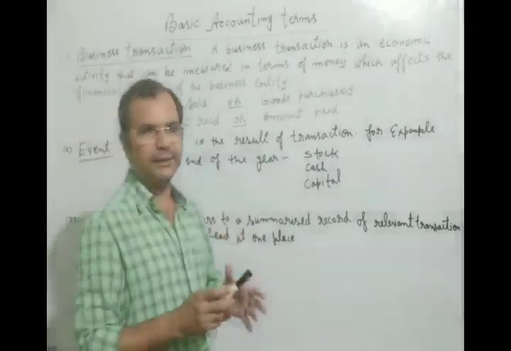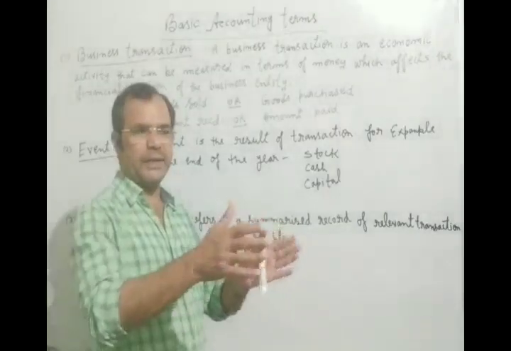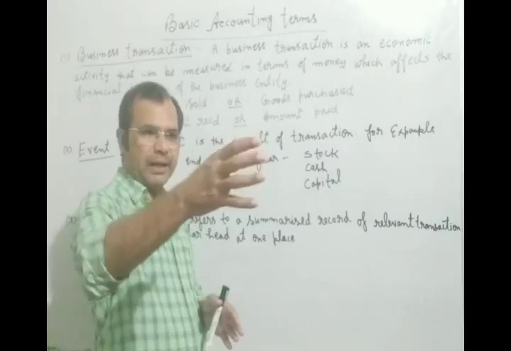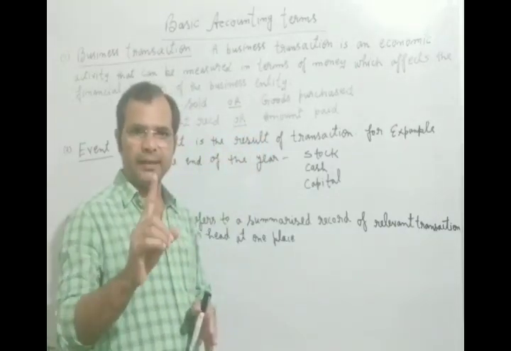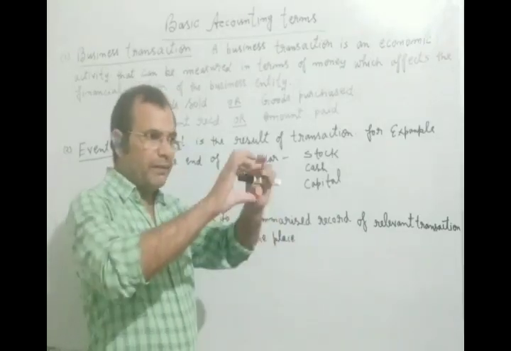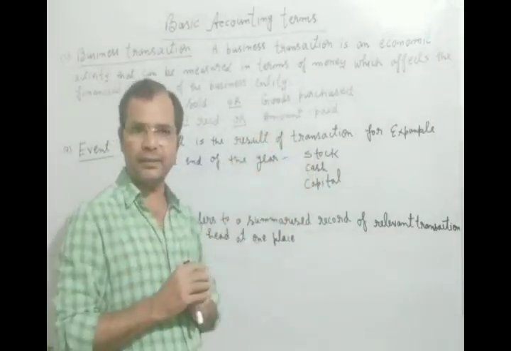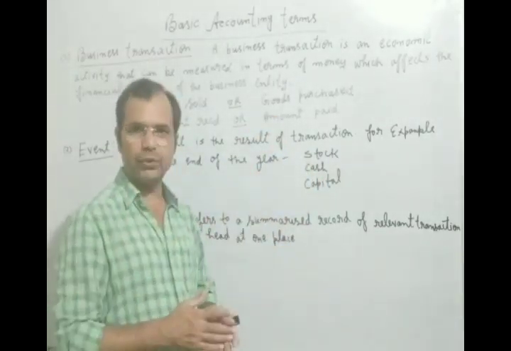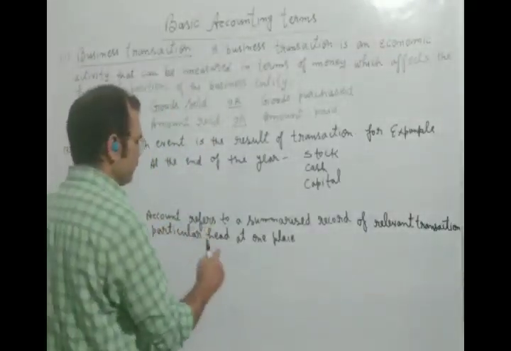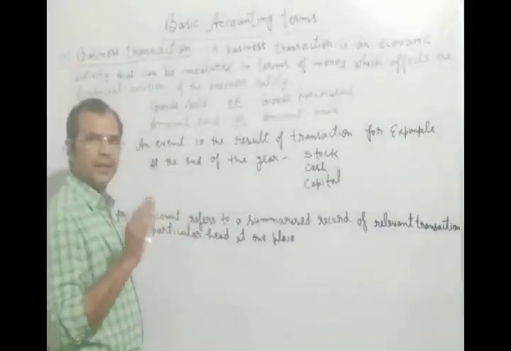There is a head. Suppose I give you an example. There were different types of purchases and sales. We collect all the purchases at one place, and we give one heading to all those transactions, which is called the purchase account.